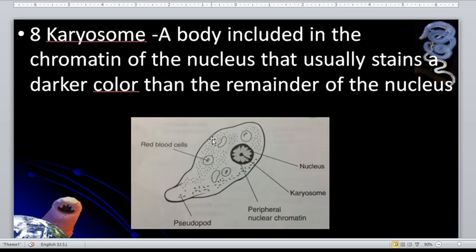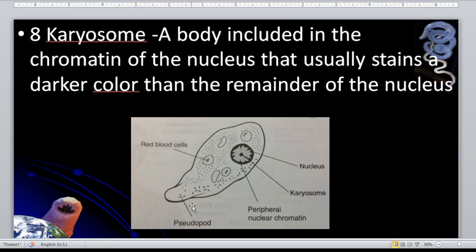So caryosome, on the other hand, is a body included in the chromatin of the nucleus that usually stains a darker color than the remainder of the nucleus. So we have here, this is the caryosome in this trophozoite, located at the center of the nucleus. Okay, so this is the nucleus, this is the caryosome.